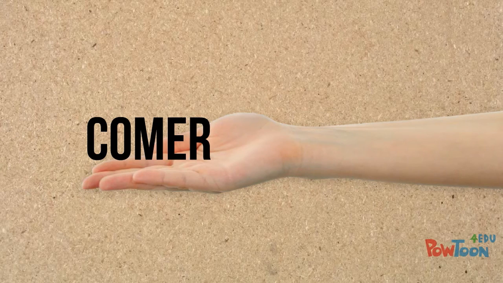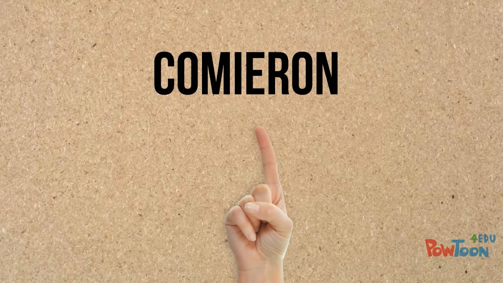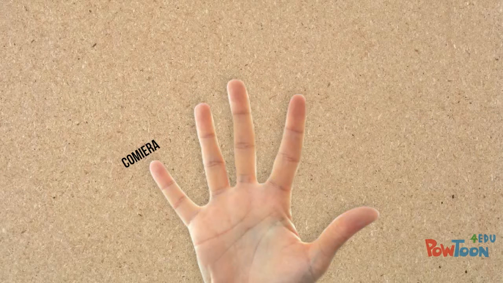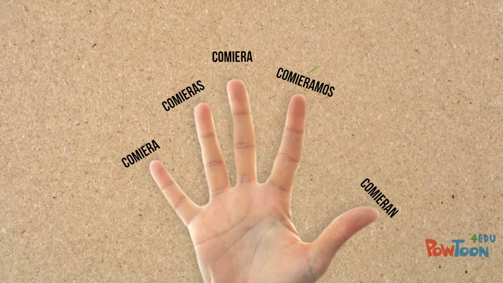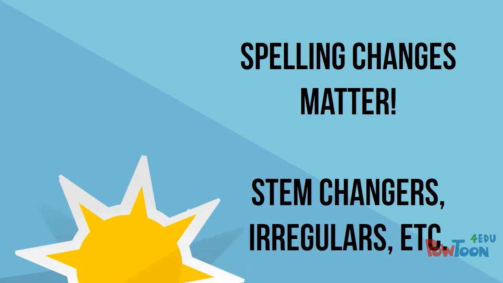The ER verb comer begins with the ellos form comieron. Comiera, comieras, comiera, comiéramos, comierais, comieran. Practice conjugating a few more verbs before continuing.